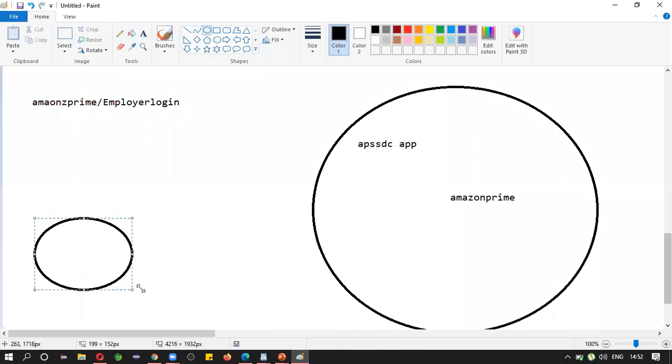When a client requests this, the request will be sent to the server as Amazon Prime slash employer login. First, it will search which application it belongs to.